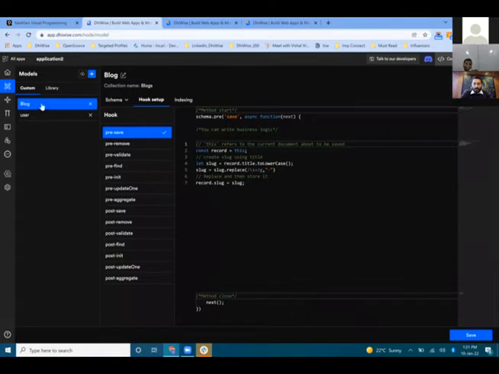So this is a predefined library. We already have the logic of a pre-save hook as well. So whenever there is a new developer, he just needs to go through this visual UI, and he will get to know how many hooks have been set up, what kind of schema there is, and how many models there are.